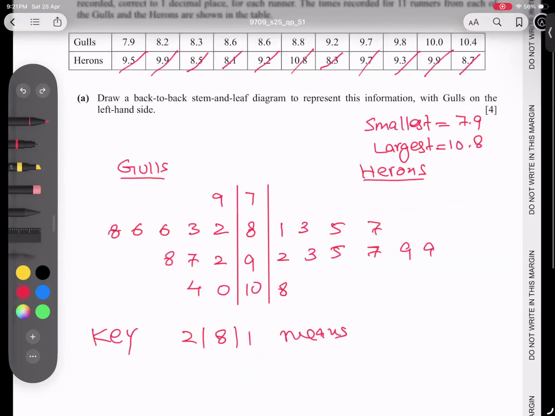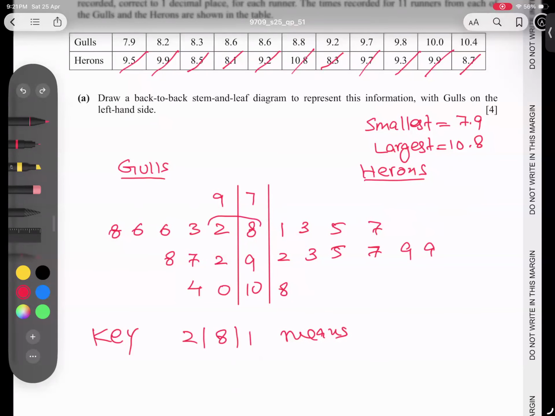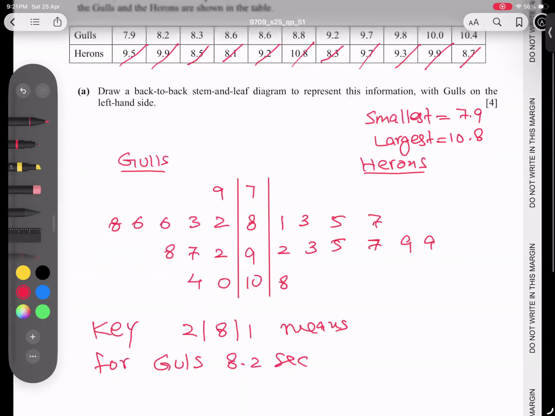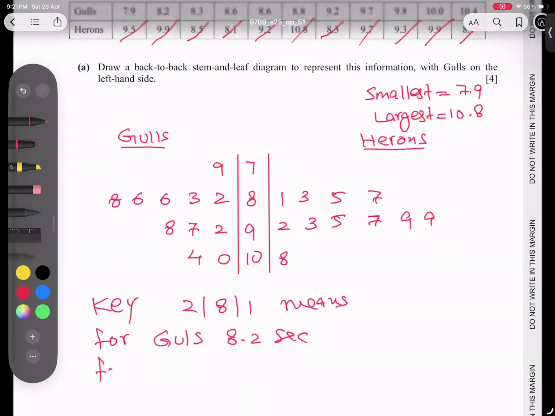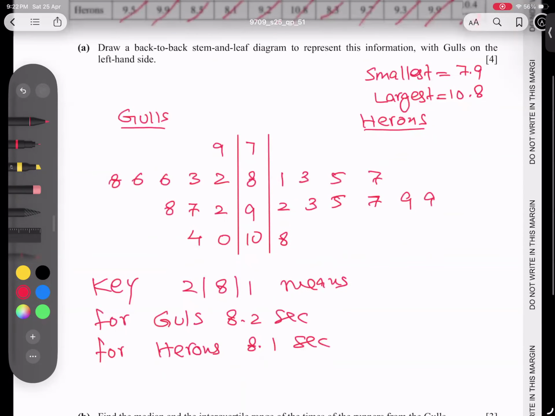So for example, I take from here 8 points. So for Goals, I'm writing 8.2 seconds. Okay. And for Errands, we can write 8.1 seconds. Okay, I think the point is very clear. So let's talk about the next part.